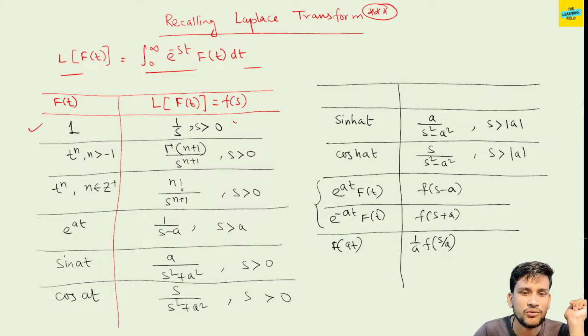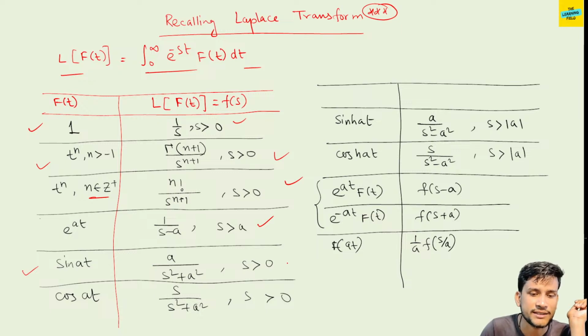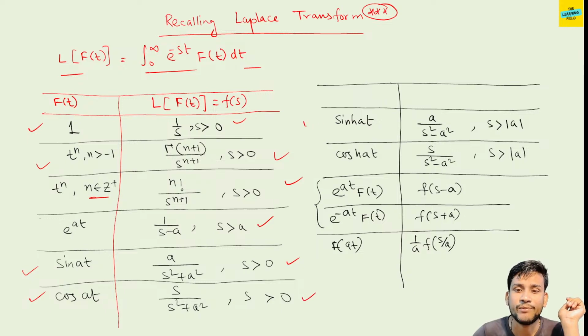L of 1 equals 1 by s, t to the power n means gamma(n+1) by s to the power n+1, and t to the power n means n factorial by s to the power n+1 if n belongs to Z plus. e to the power at is 1 by s minus a, s greater than a. sin at is a by s square plus a square. cos at means s by s square plus a square. sinh at is a by s square minus a square. cosh at means s by s square minus a square.